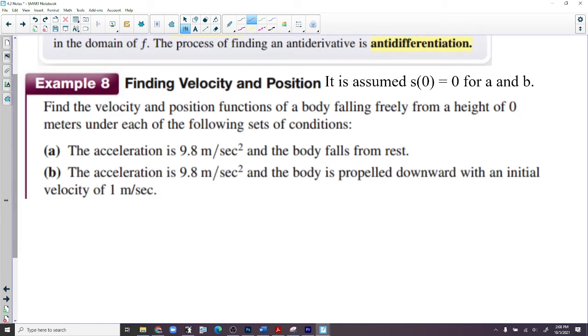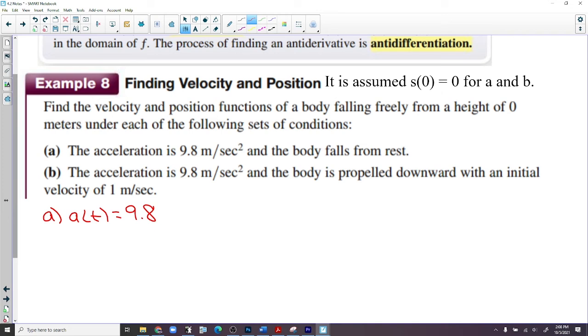Finding velocity and position. And I had to look this up. I figured this, but I want to make a note to myself. It is assumed that the position at 0 is 0. So we're starting at 0 at time 0 for these problems. Find the velocity and position functions of a body falling freely from a height of 0 meters under each of the following sets of conditions. A, the acceleration is 9.8 meters per second squared and the body falls from rest. So that means a of t is simply 9.8. It's a constant.